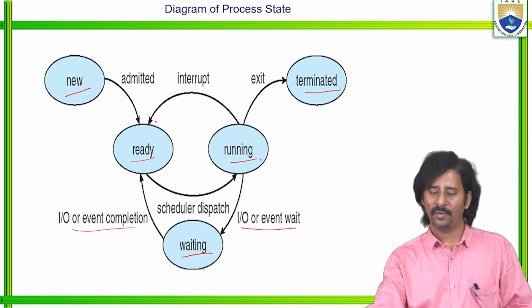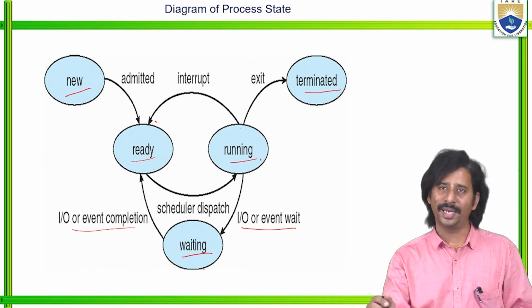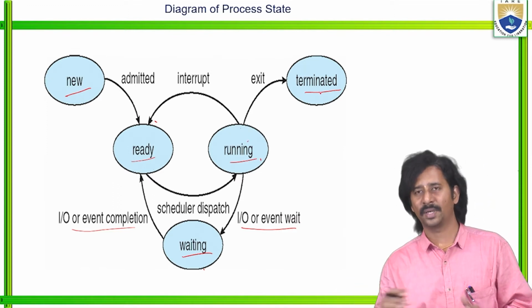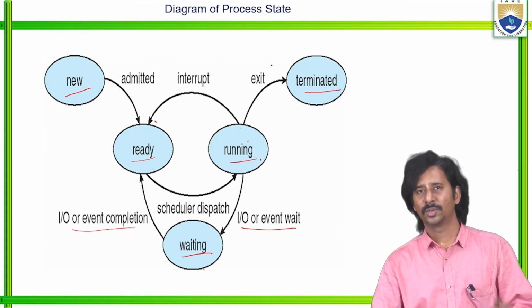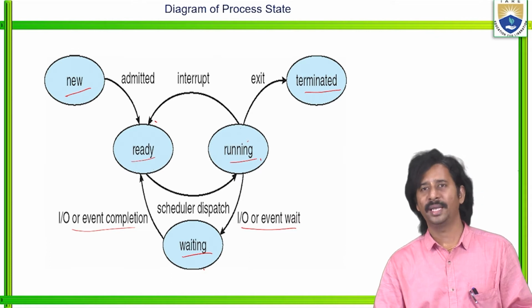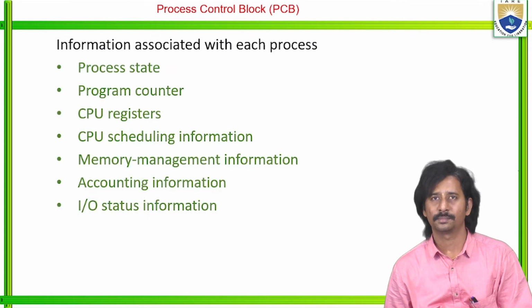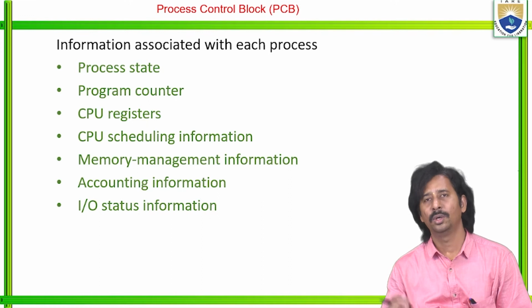Finally, see here, each and every process terminates from the running state to the terminated state, right? After successful execution of our process, it exits. So this is the diagram of a 5-state process model: new, ready, running, waiting, as well as terminated. Then PCB, process control block.